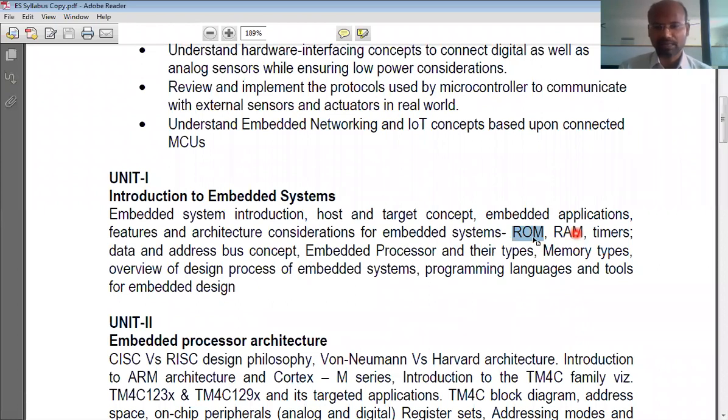That is the ROM. And generally we use RAM for temporary data, that is intermediate data that is generated in execution of the program, whereas the program itself is stored in the ROM.